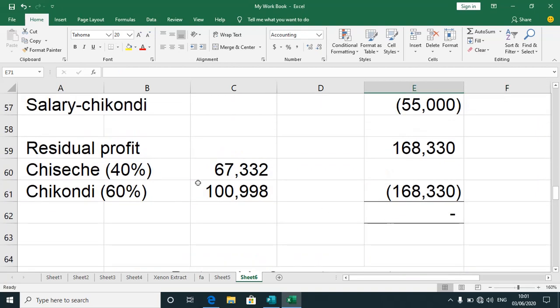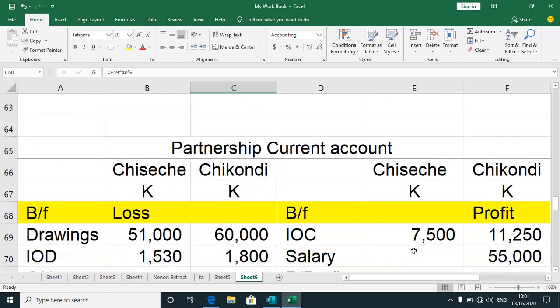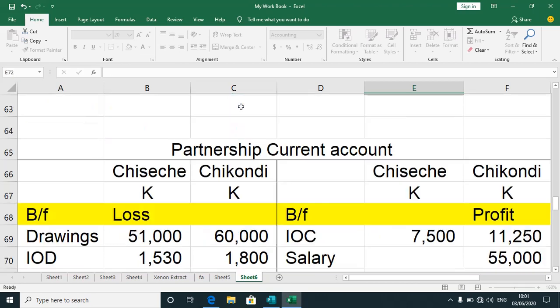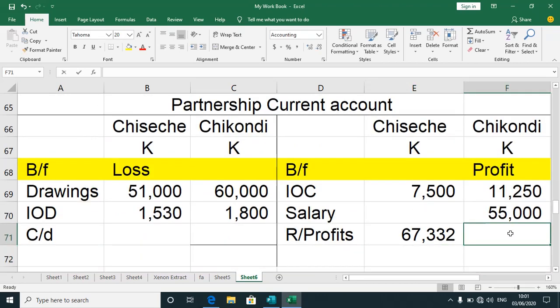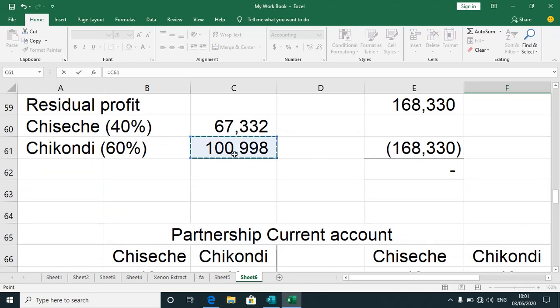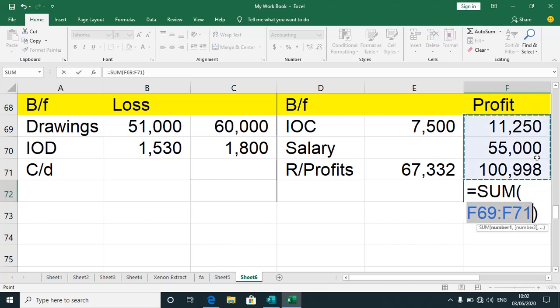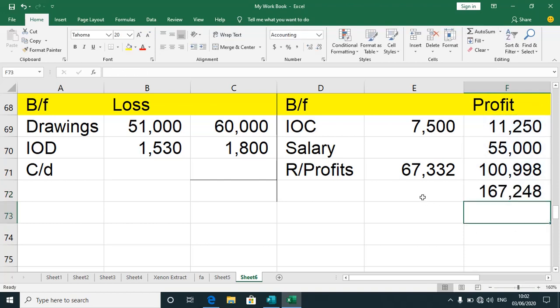And then we now get finally these amounts: 67,332 for the first partner. These are residue profits. Allow me to just pick them up the way they are. I do also the other one. All right, pick that one up just the way it is. Okay, so I expect my credit side to be bigger this time, just by what we call prima facie assessment. I think that we can all agree that the credit side is bigger.